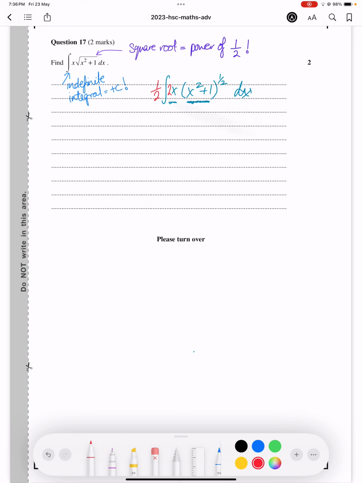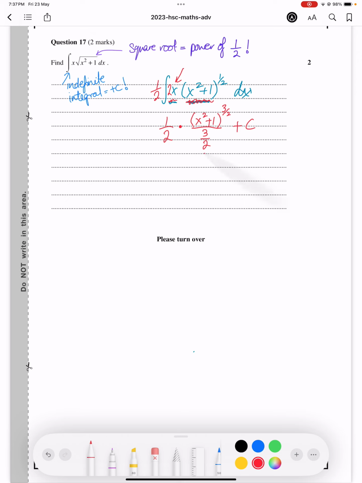So now, since this is the direct derivative of what is inside the bracket, I can ignore this, and I can go ahead and integrate this bracket as normal. So let's go ahead and do that. I write what's in the bracket exactly as it is. I add 1 to the power, and I divide by the new power. And I add c, since this is an indefinite integral.